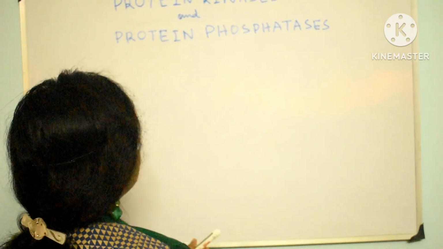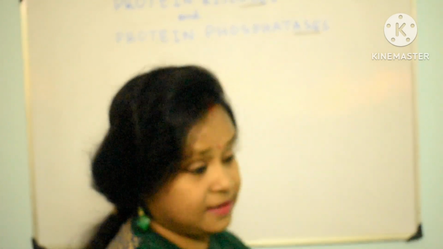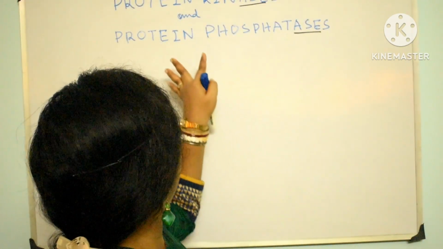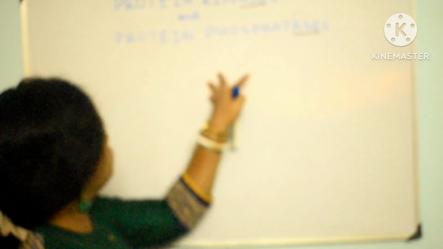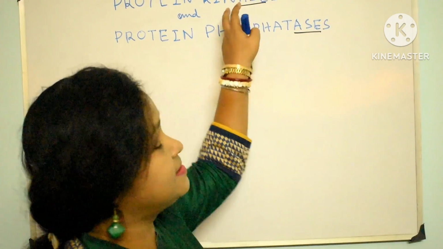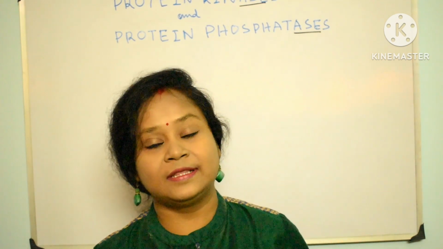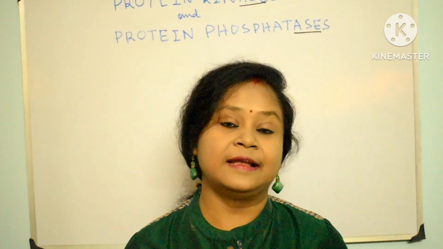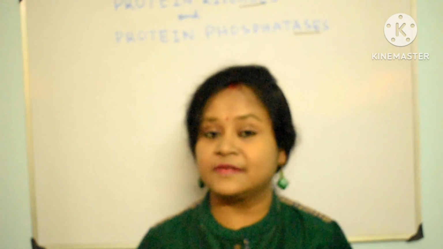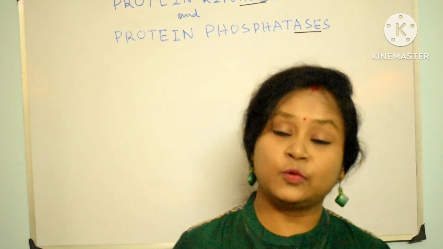As here "ase" is added, we have a clear conception that they act as enzymes, and they are protein in nature, as it indicates directly: protein kinases and protein phosphatases. When the term kinase is used, it is related to kinetic energy, and it needs ATP to do its work. Phosphatase means phosphate ion is involved. Now let's look clearly at what protein kinases and protein phosphatases are.